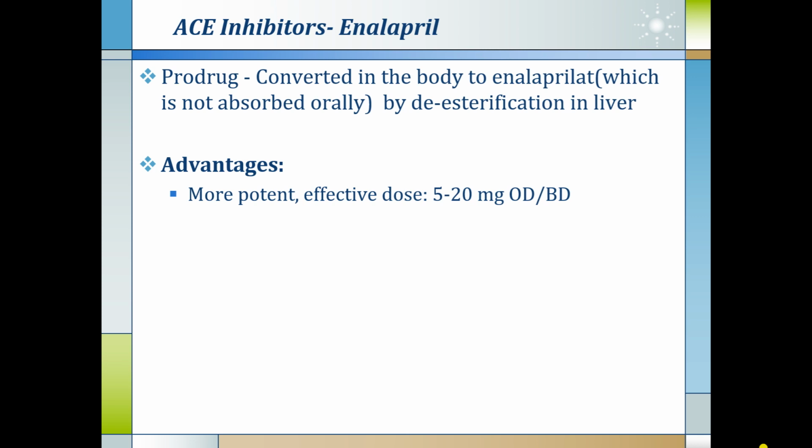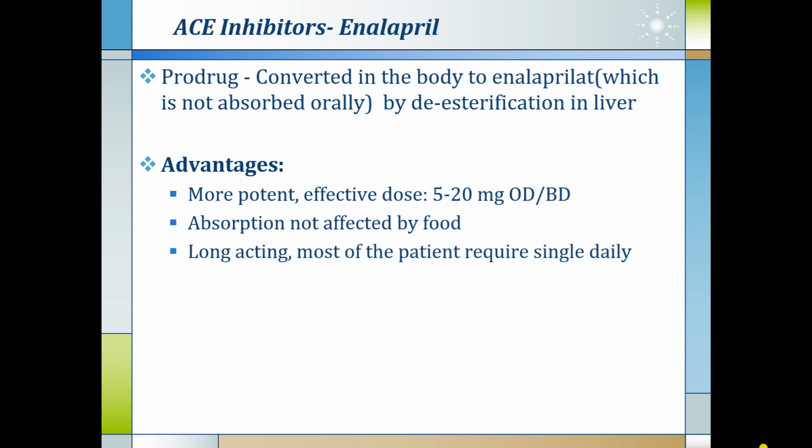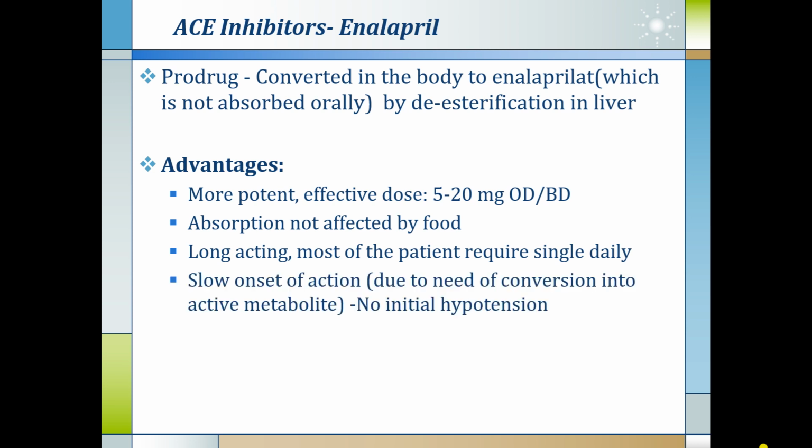Advantages are that enalapril is more potent, effective dose is 5 to 20 milligrams once or twice a day. Absorption is not affected by food, so it can be taken at any time of the day. It is longer acting, so most patients require single daily administration. It has slow onset of action due to the need of conversion into active metabolite. So there is no initial fall in blood pressure or first dose hypotension, which is very common with captopril.